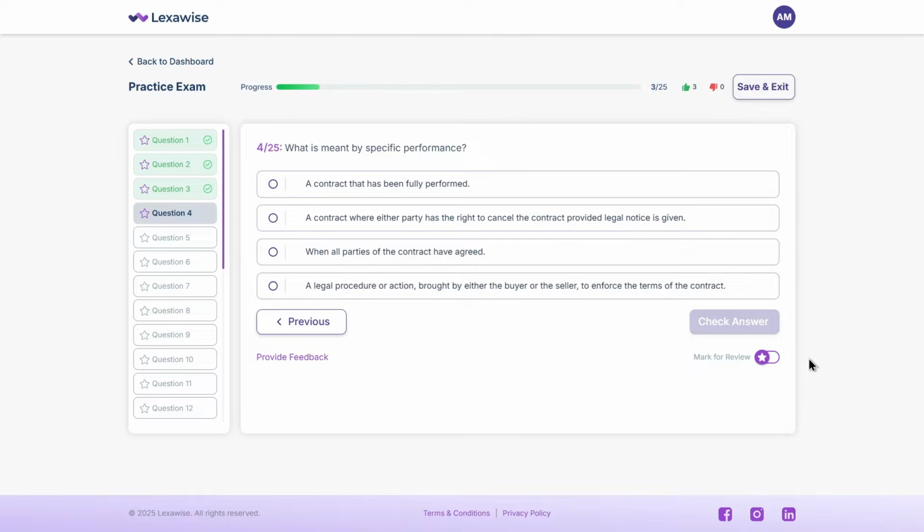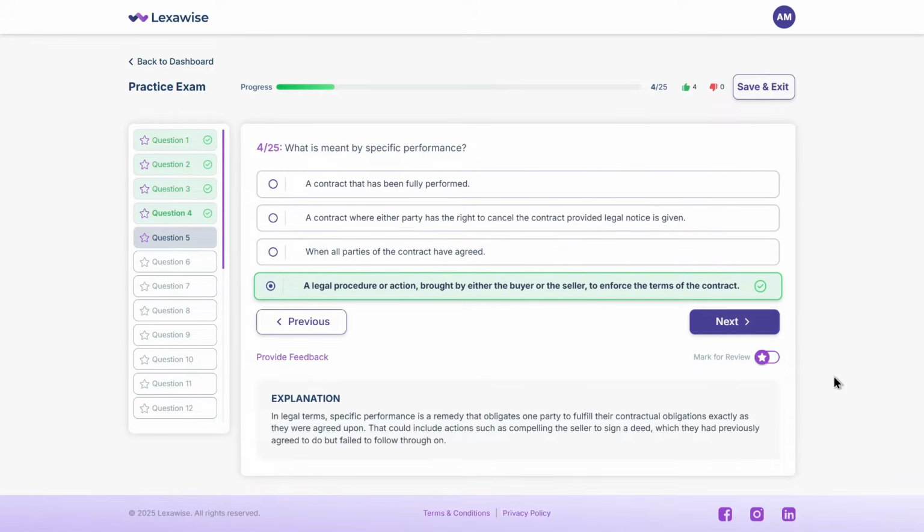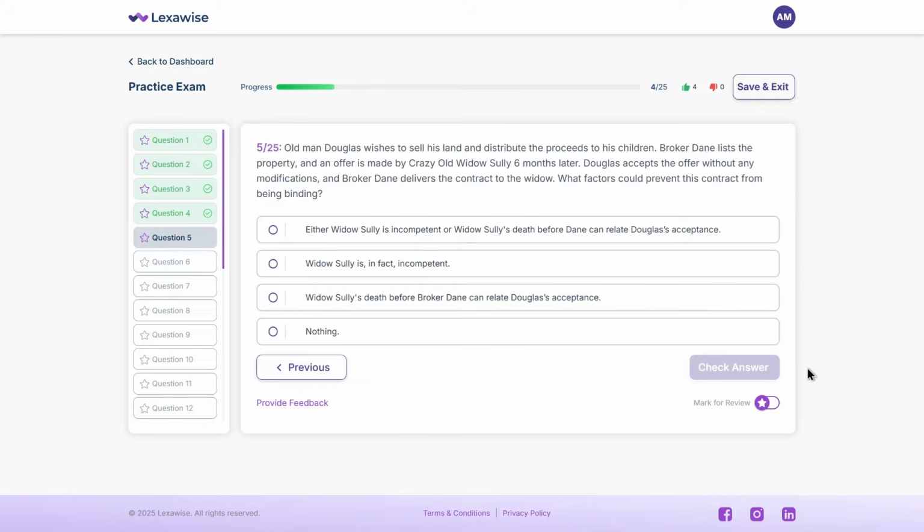The correct answer is D. A legal procedure or action brought by either the buyer or the seller to enforce the terms of the contract. In legal terms, specific performance is a remedy that obligates one party to fulfill their contractual obligations exactly as they were agreed upon. Next question. This one presents a scenario.